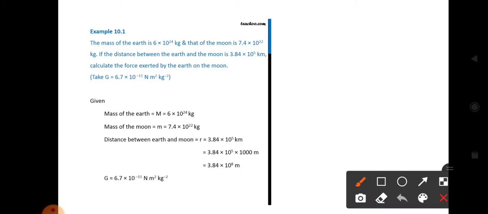This is example sum 10.1. The mass of Earth is 6 into 10 power 24 kilogram and the moon is 7.4 into 10 power 22 kilogram. If the distance between the Earth and the moon is 3.84 into 10 power 5 kilometer, calculate the force exerted by the Earth on the moon.